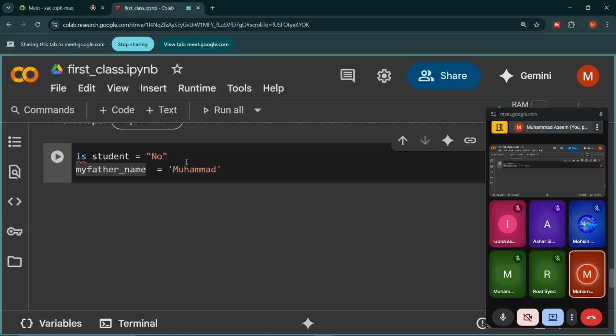It's better to use an underscore so that the readability remains. So this is the same thing here. What I said, is student. I want to make is student my variable, but I cannot have a space between these two words. So what is the solution? The solution is to remove the space.